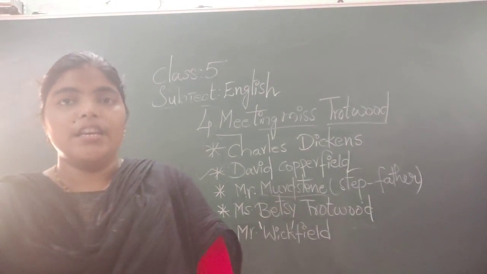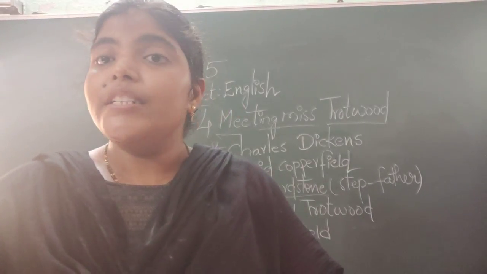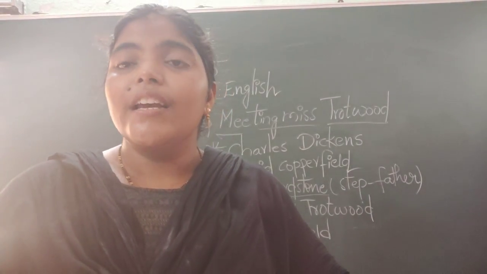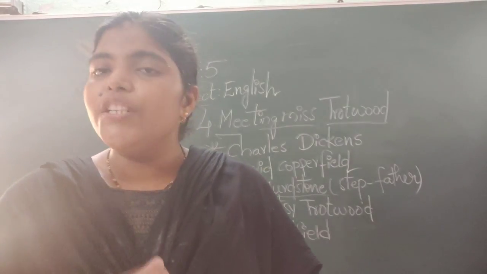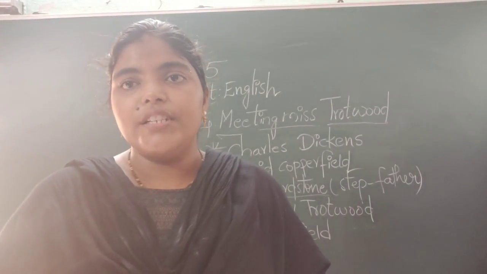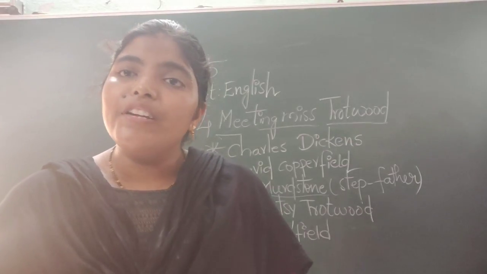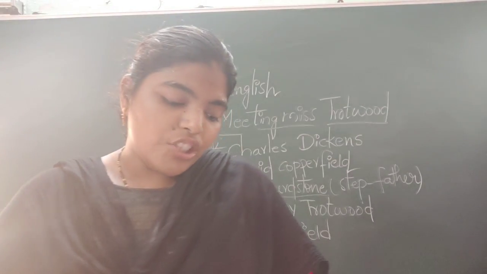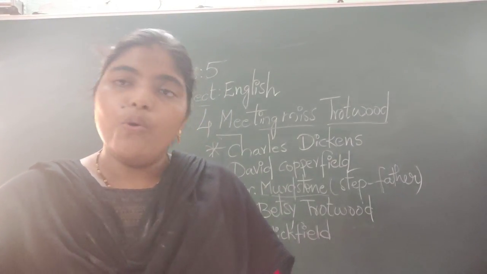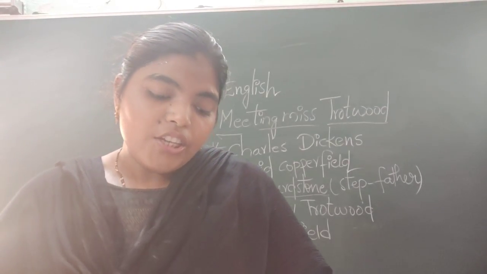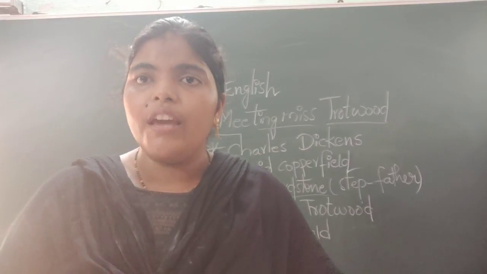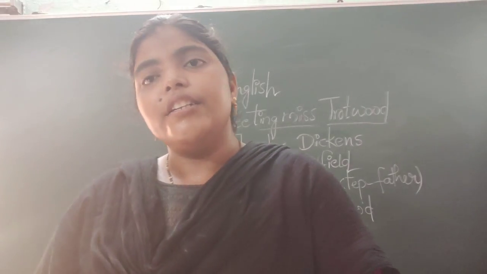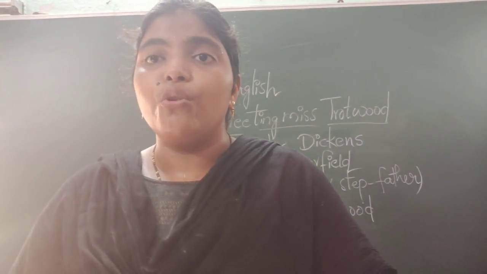Seeing this boy, she doesn't know that he is her brother's boy. She doesn't know that he is David Copperfield. So she said, "Go away," said Miss Betsy, shaking her head. "Go along. Don't come here. Just go away." She said it in a very loud tone.